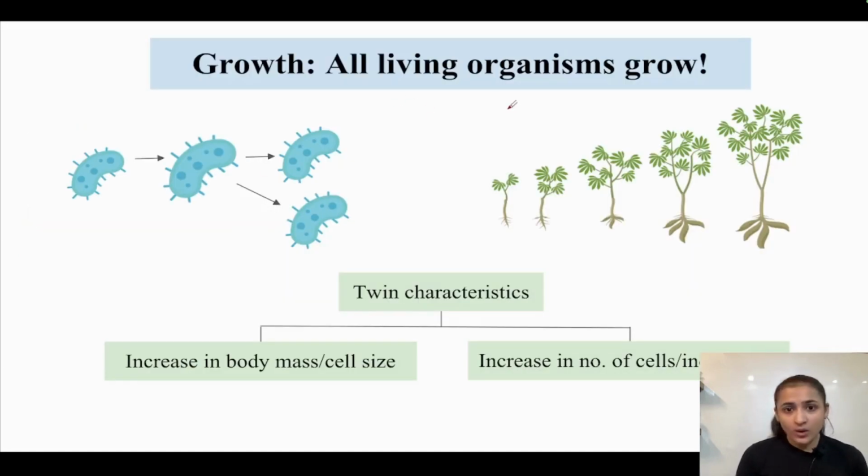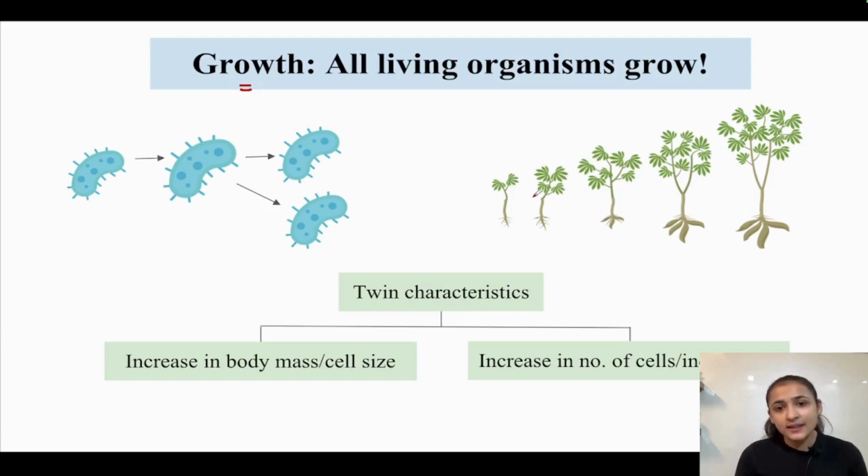So all living organisms grow. But what actually is growth? Growth is the increase in the number of cells or increase in the cell size as the organism moves through its life. If we see the life history of an organism, it increases its cell size, then it increases its number of cells.